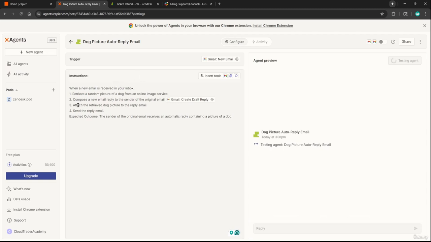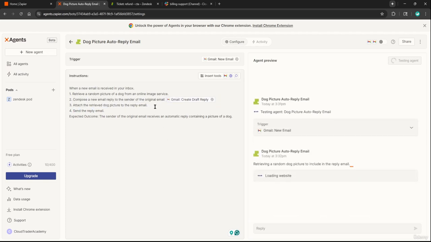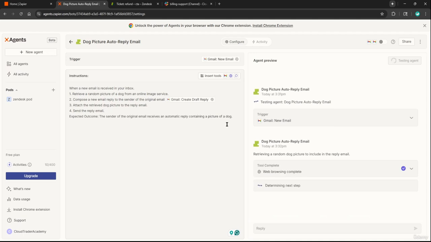So they said when a new email is received in your inbox, you're going to do the following steps. You're going to first retrieve a random picture of a dog from an online image service. Then you will compose a new email reply to the sender of the email. The third step is attach the dog picture to the reply email, and then finally we'll send the reply email. Expected output: the sender of the original email receives an automatic reply containing a picture of a dog.